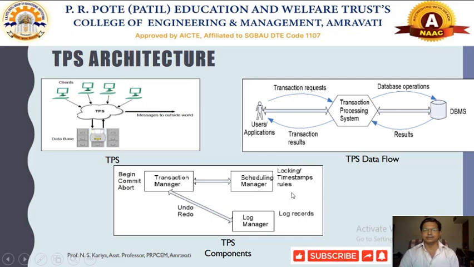If the user has been permitted by this information system or the transaction manager, the user gets responses as per the schedules or the fixed program, and all these transactions are recorded into the log records whenever the user logs into their account online. All these transactions are recorded through the log managers. Even some particular operations, undo and redo, are supported by these TPS components.